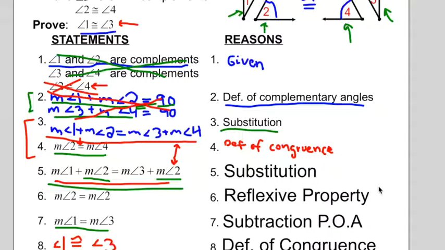So at this point, what I want you to do really quickly is pause the video, and go ahead and pull out your theorem and postulate sheets. So pause the video and do that real quick.